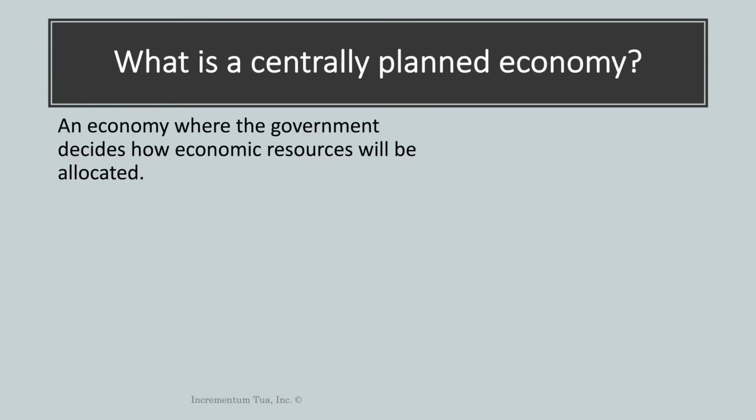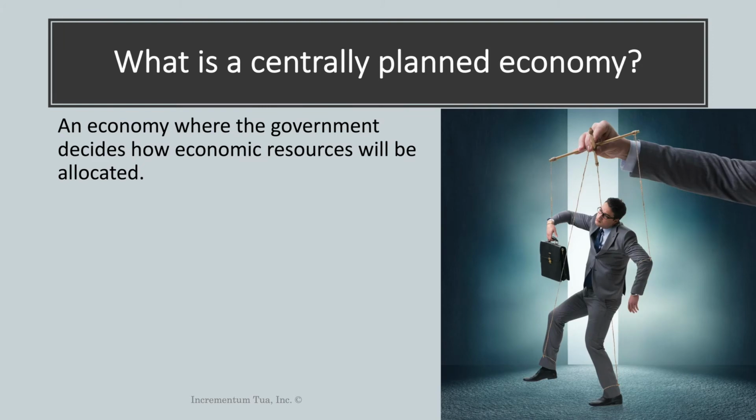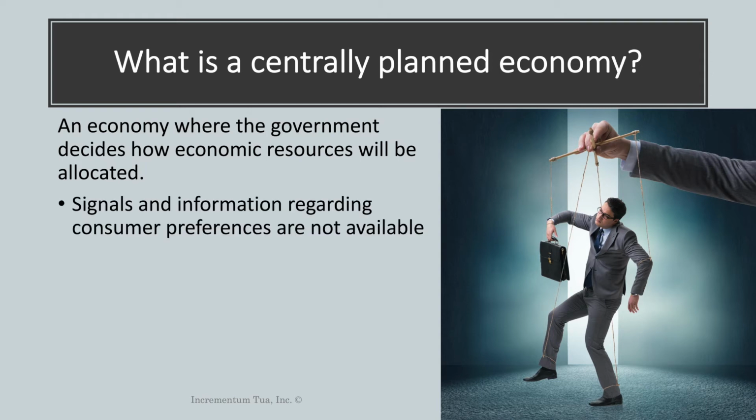What is a centrally planned economy? A centrally planned economy is one in which the government is the entity deciding how economic resources will be allocated. So individuals aren't free to make their own decisions about who to buy from or who to sell to. Because of this, signals and information regarding consumer preferences that are normally available when producers and consumers are allowed to interact freely with each other are no longer available.